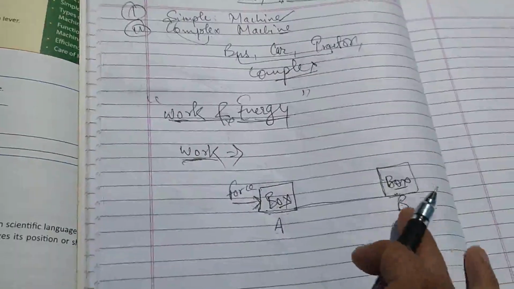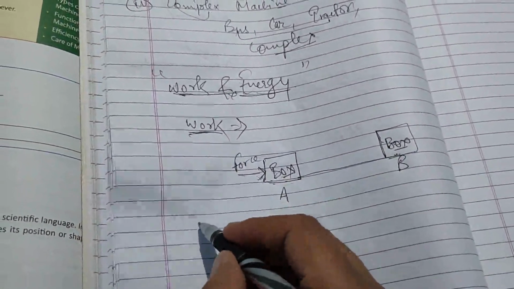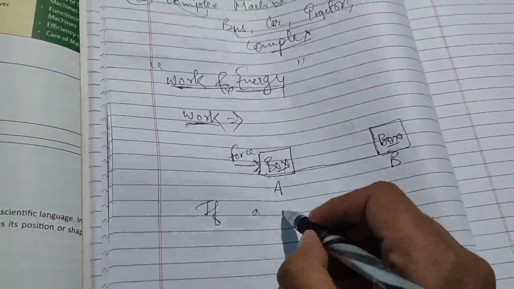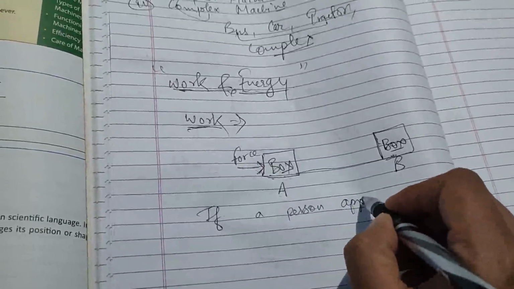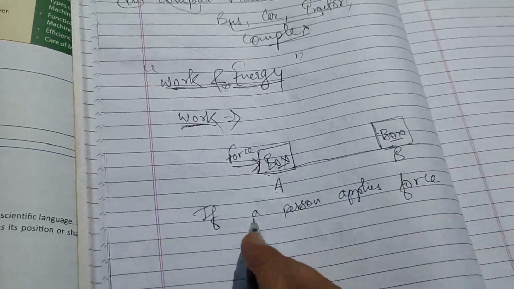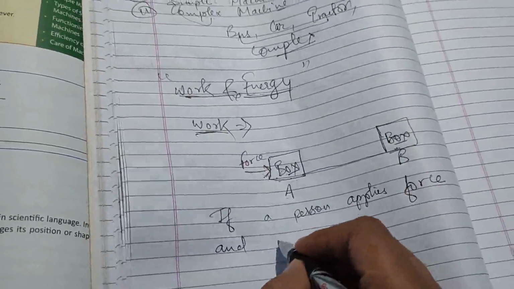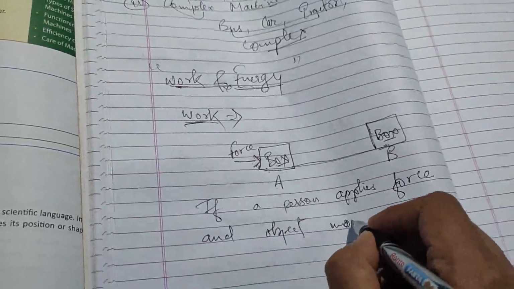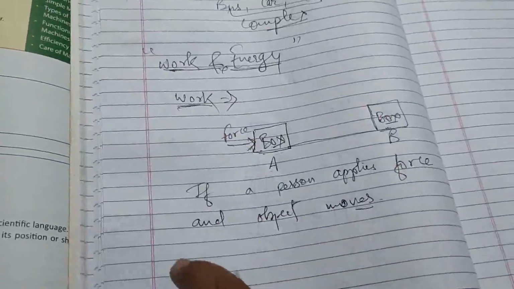So what will be the definition of work? The definition of work says that if a person applies force, this is the simple definition of work, that if a person applies force and the object moves, this is the very simplest definition.